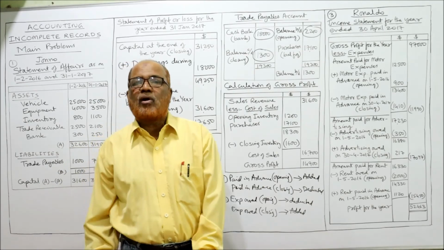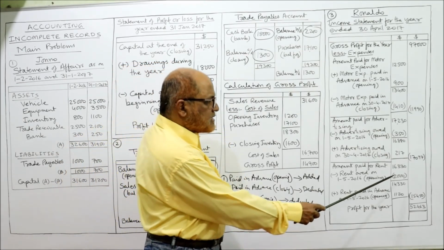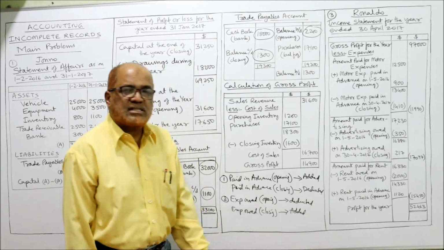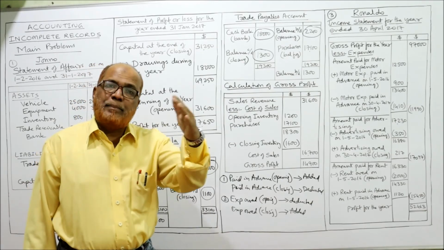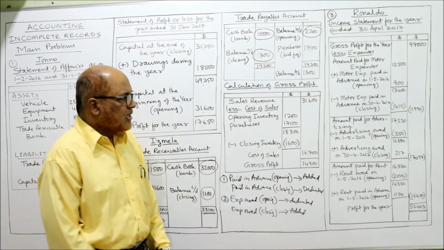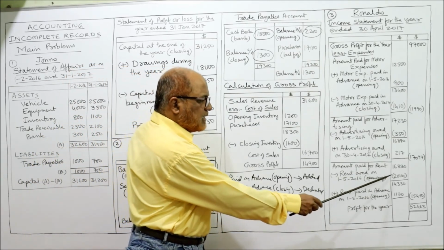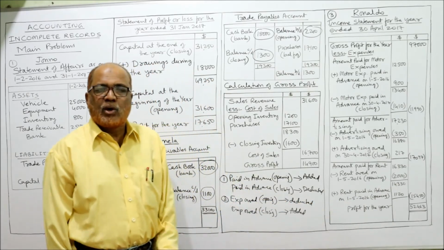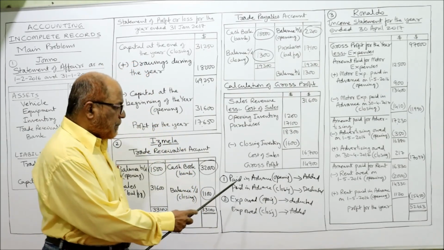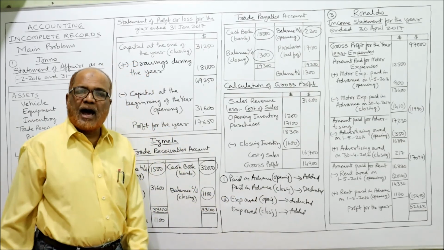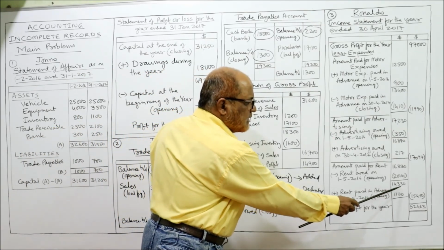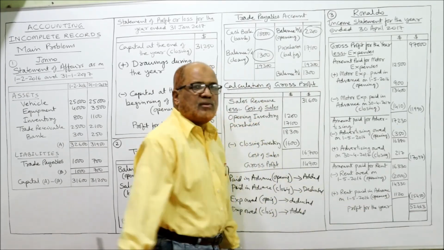Last one is amount paid for rent. Amount paid for rent is 16,330. From this, rent owed on 1/5/2016, outstanding rent at the beginning of the year, deduct here. Expenses owed, opening, deducted. So here minus rent outstanding opening 2,000, 14,330. In the same way, rent paid in advance, opening, should be added. So here rent paid in advance opening, add 1120. So 14,330 plus 1120 is 15,450.